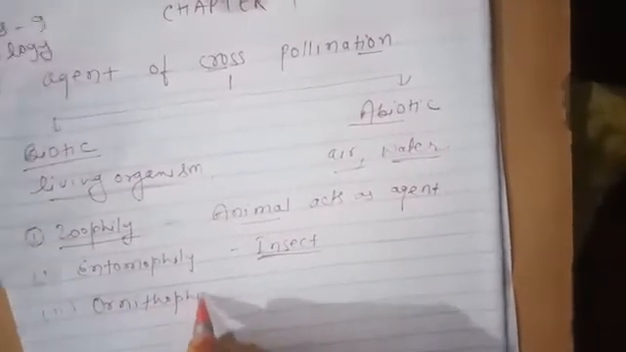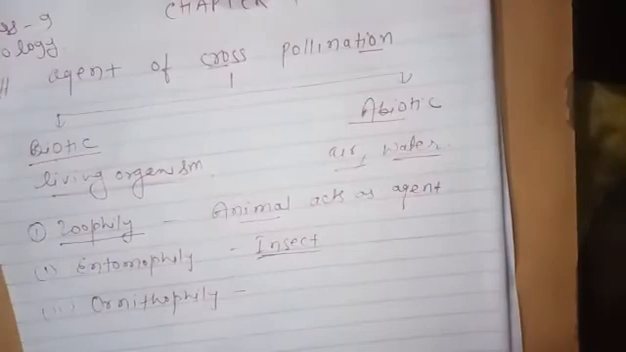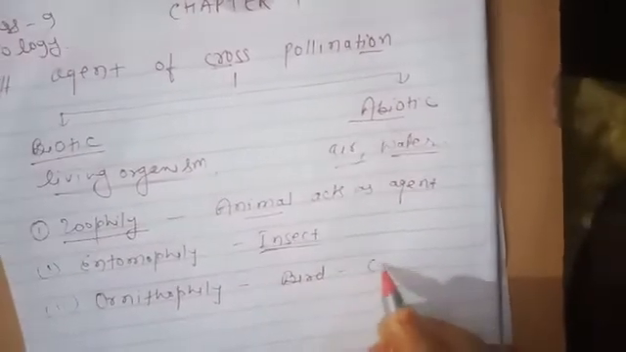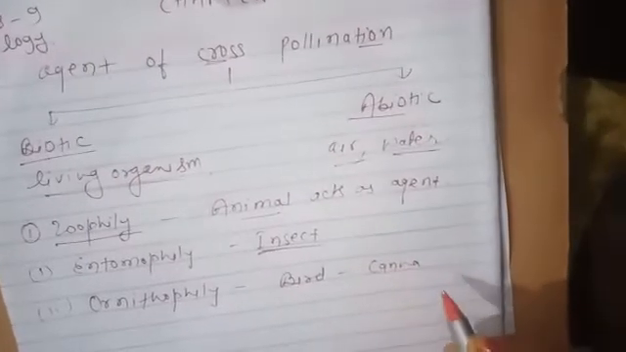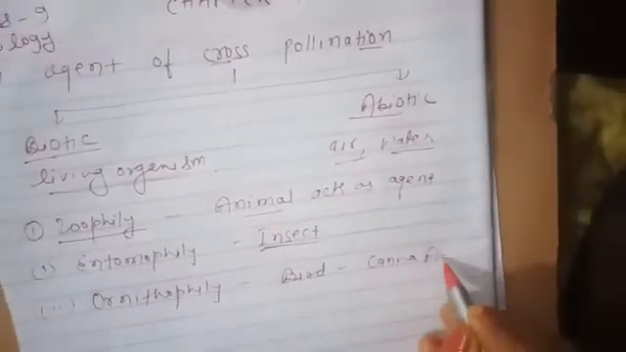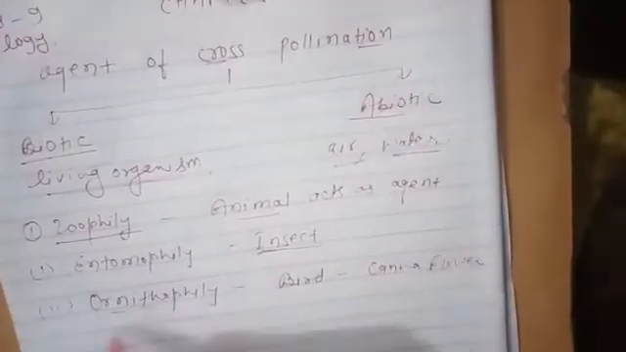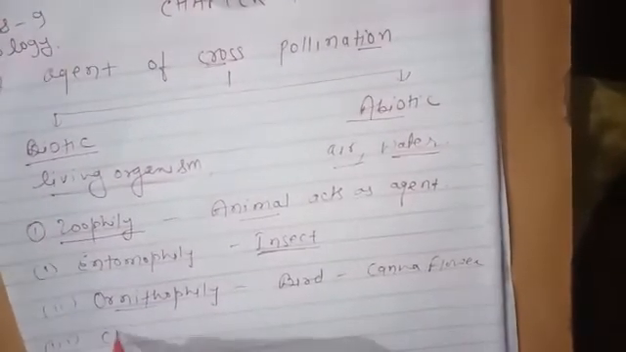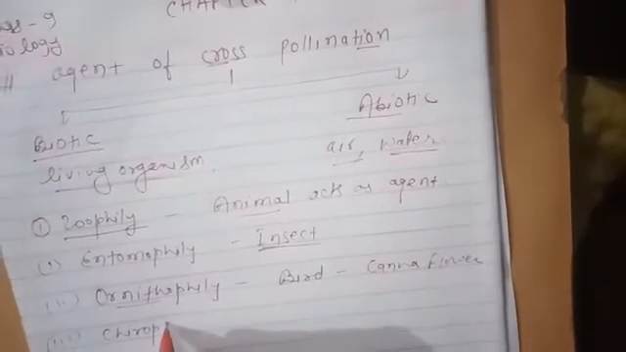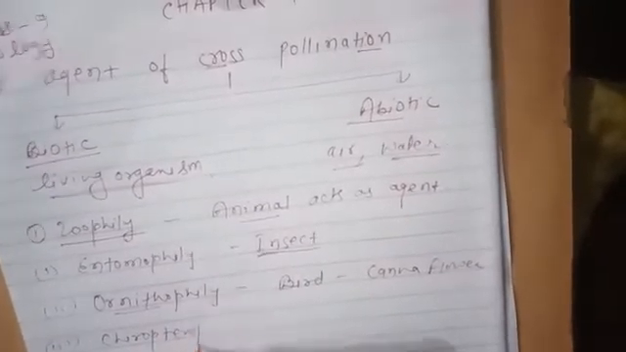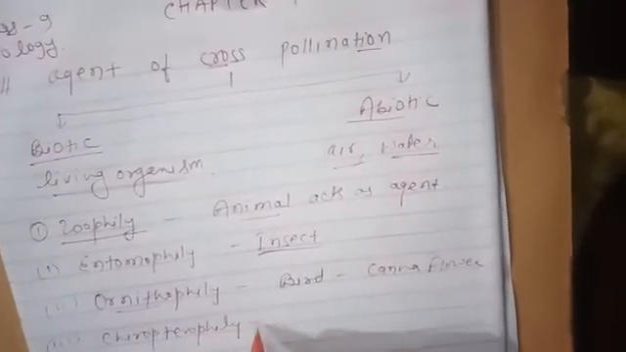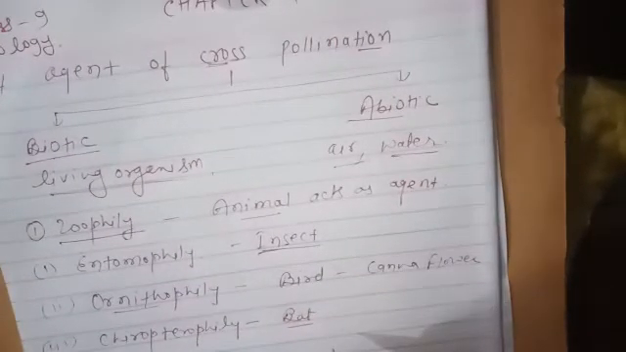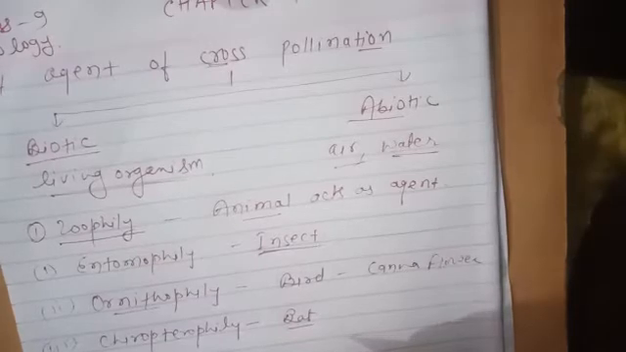The second one is ornithophily. Ornithophily means whenever the pollination takes place by birds, as for example in canna plants, in the canna flower. So this one is known as ornithophily. Now the next one is chiropterophily. Chiropterophily means whenever the pollination takes place by bats.